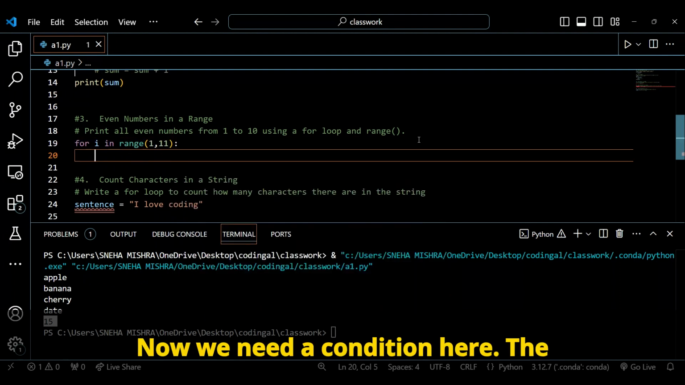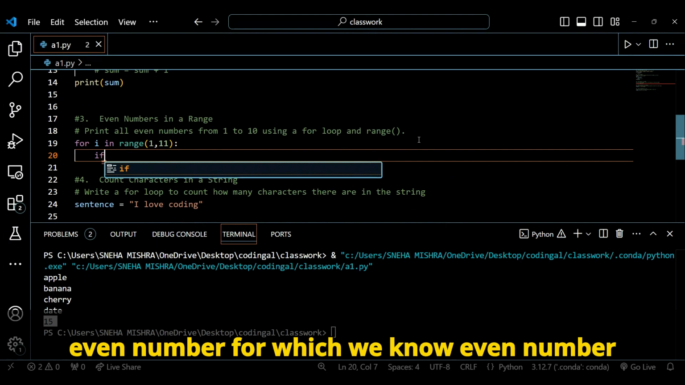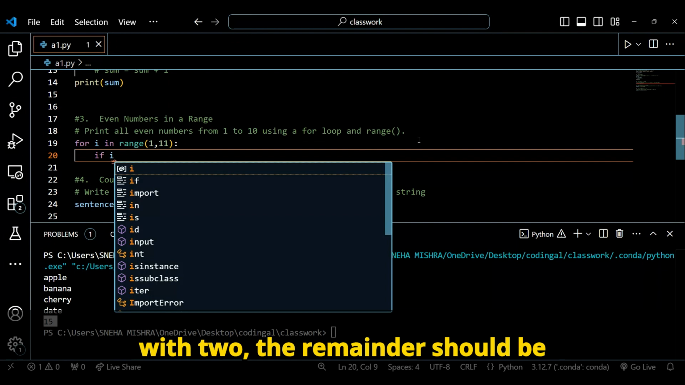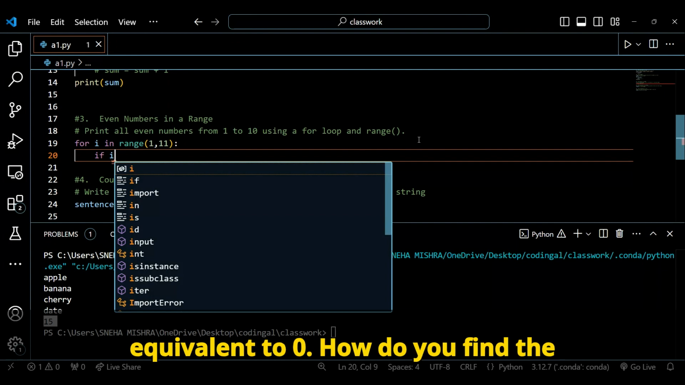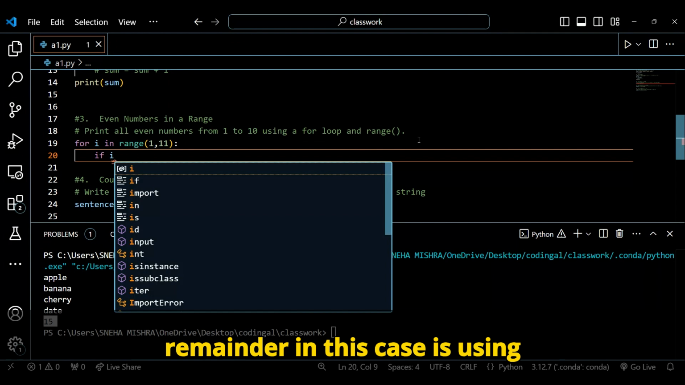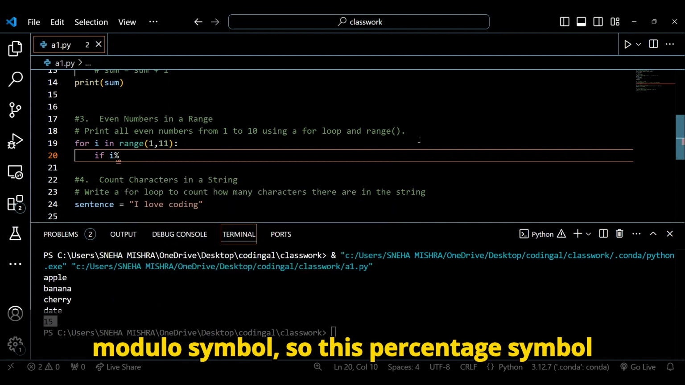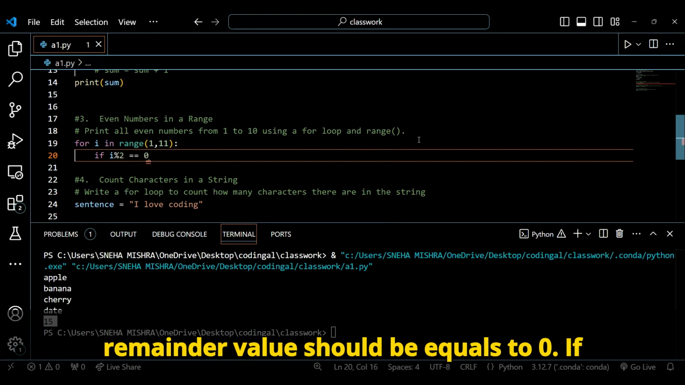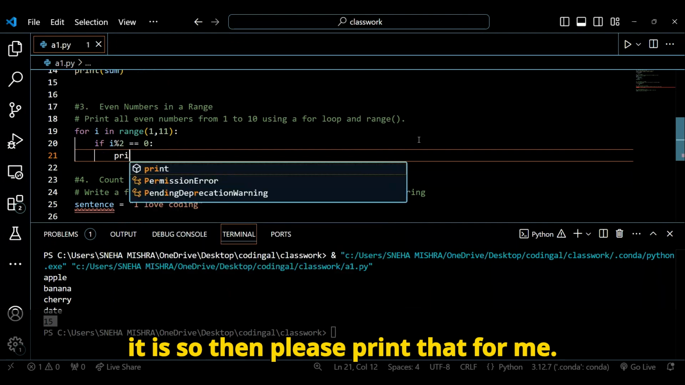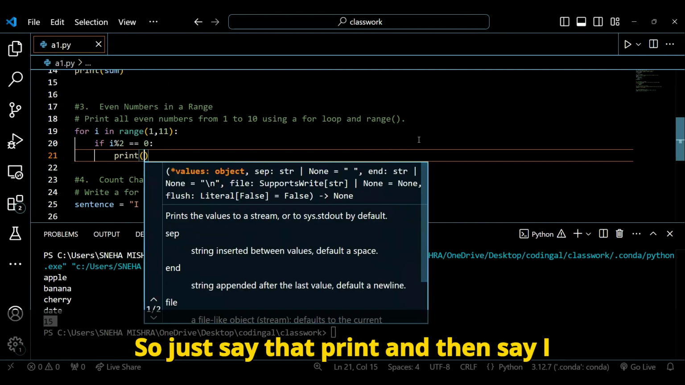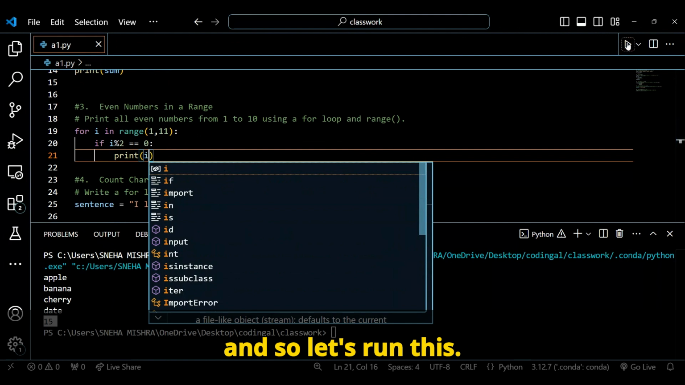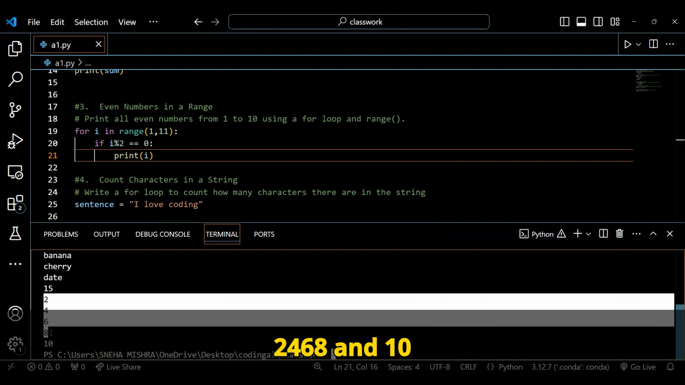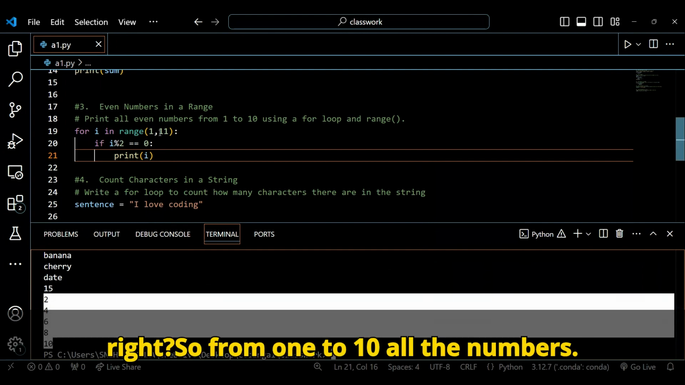Now we need a condition here. The condition is that the number should be an even number, for which we know an even number is something that when we divide it by 2, the remainder should be equal to 0. How do you find the remainder in this case? Using the modulo symbol, so this percentage symbol followed by 2, double equals to 0. The remainder value should be equal to 0. If it is so, then please print that for me. So just say print and then I, and let's run this. So here it prints me 2, 4, 6, 8, and 10. Right, so from 1 to 10, all the even numbers.